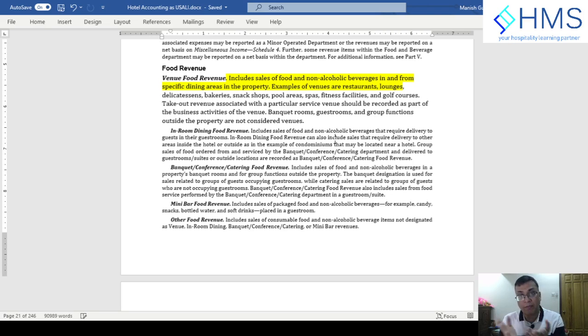However, many hotels are not following this practice. Many hotels consider these items as beverage revenue, so then the cost of these items should also go to beverage. That's the only difference you will have.